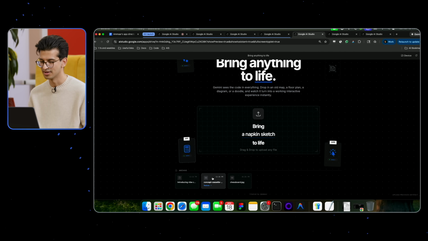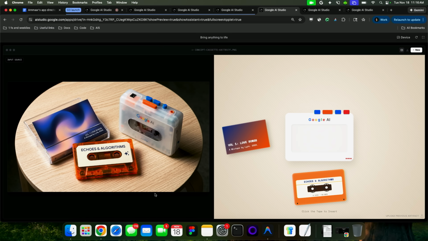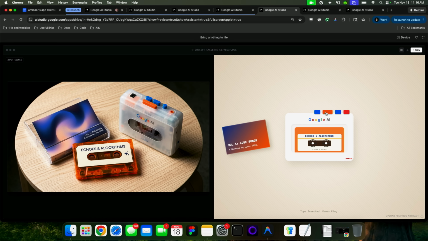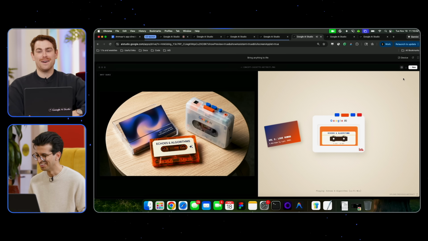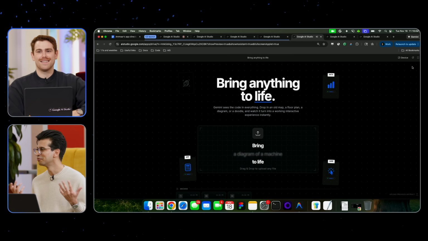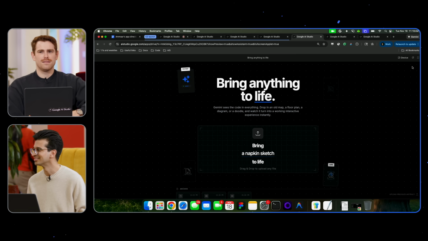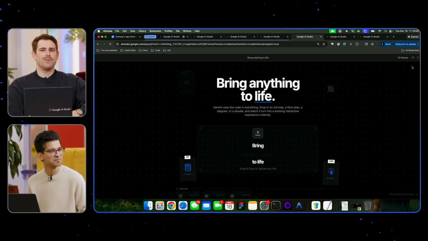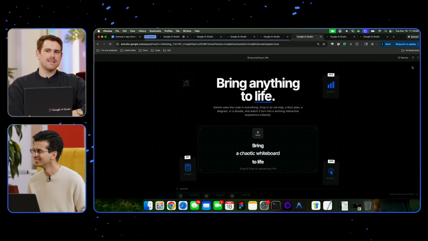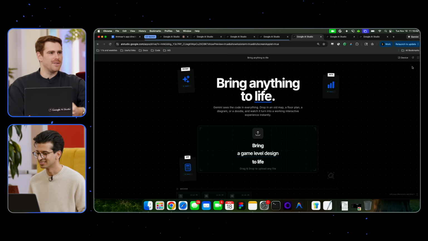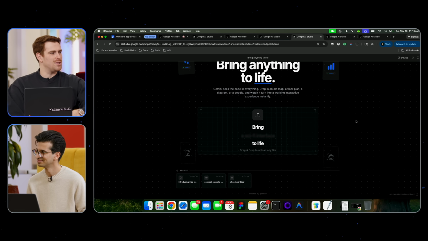It's just really creative. I gave it an image of Lyria and a cassette player, and then it allowed me to do this. I think it's going to play some sound. Yeah, so there you go. That's sick. Nice. So it just surprised me. Now I have a lo-fi beat cassette player. Exactly what I need to focus. I feel like we need to turn bring anything to life into its own app because it sticks. It works every time. So yeah, Tulsee, do you have anything you want to show?